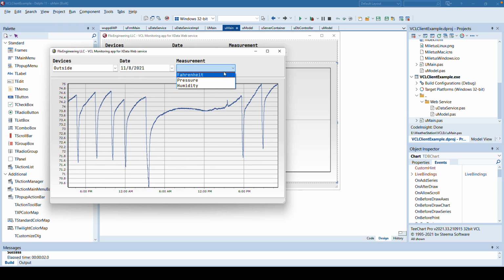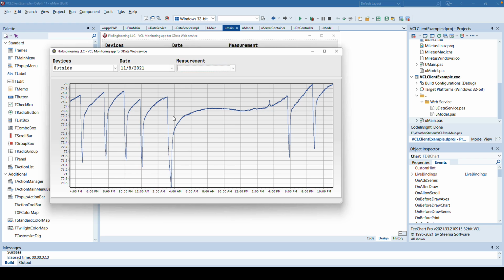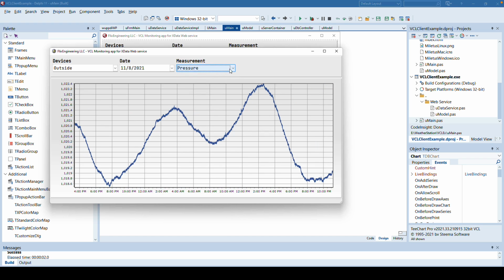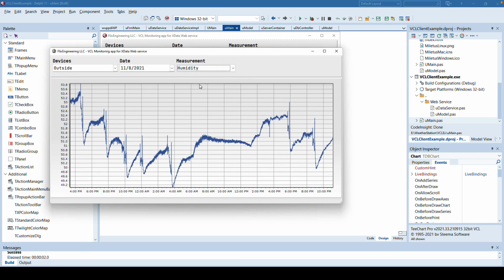We can even select the different properties that we want to show by switching the data source, the field inside of the chart. So we immediately get the temperatures shown in the chart, and we can also select a different field. That is something that changes the source inside of the series of the chart. For example, if I go to pressure, that's the air pressure, and this is the humidity. So you also see the performance and speed that this works with, which is very quick.